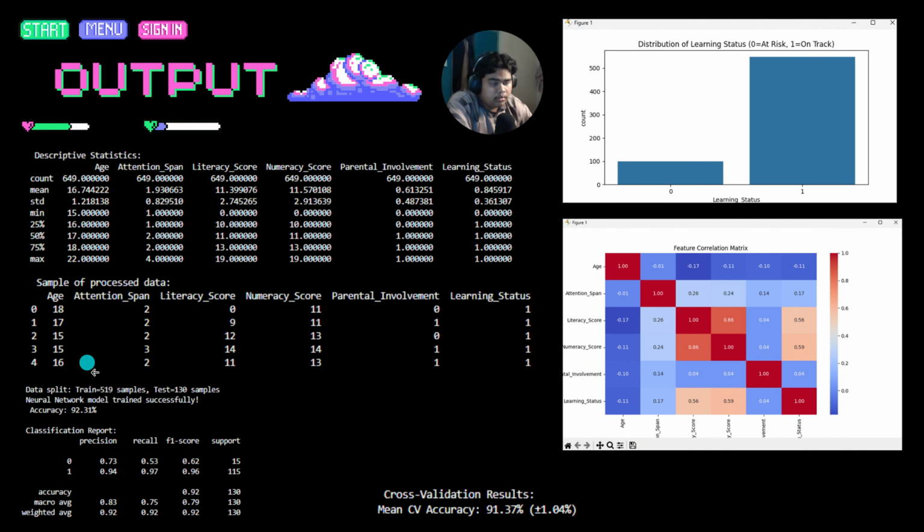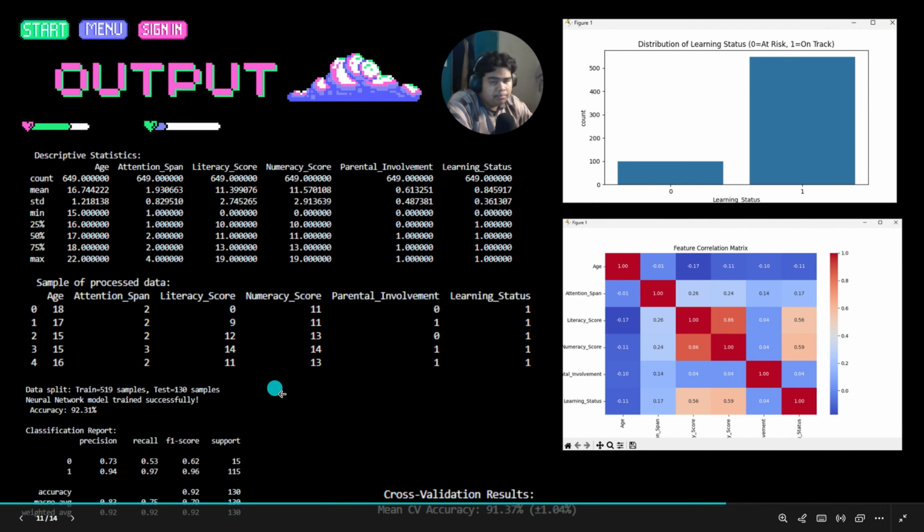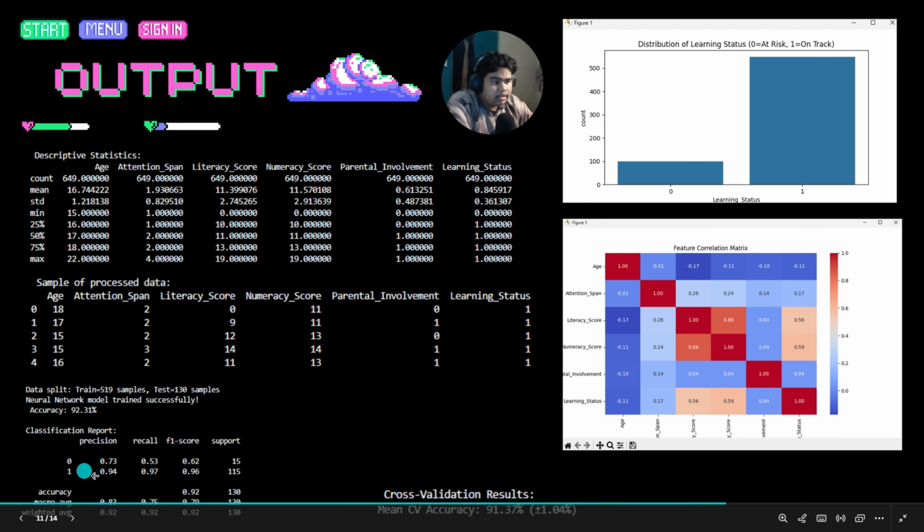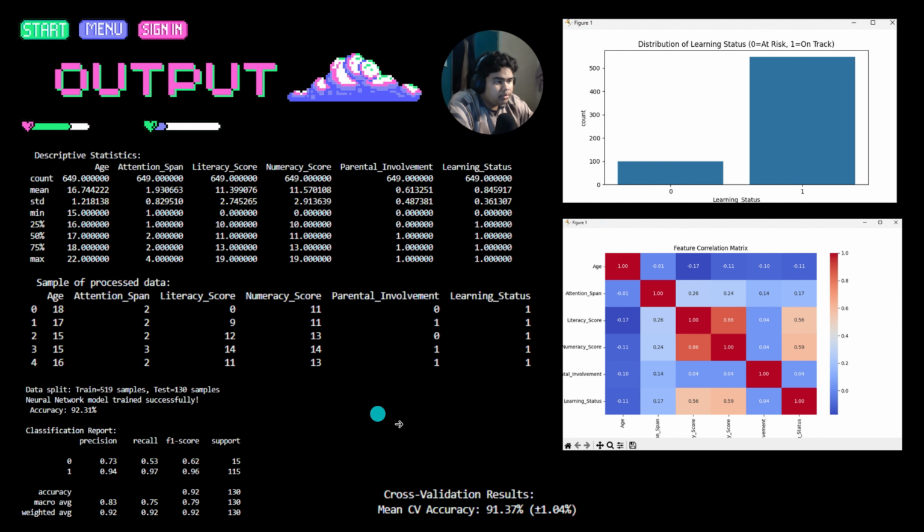You can see that it shows 5 sample data at 18 years old, 17 years old, 15 years old, and 16 years old. And then you can see the accuracy of our code at 92.31%. And also the classification report shows the precision, recall, F1 score, and support for at risk or on track. The 0 indicates at risk and 1 indicates on track. Then we can see the cross validation result at the bottom. The mean cross validation accuracy is 91.37%. So it's kind of strong